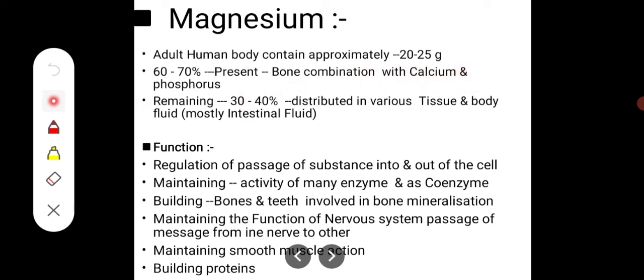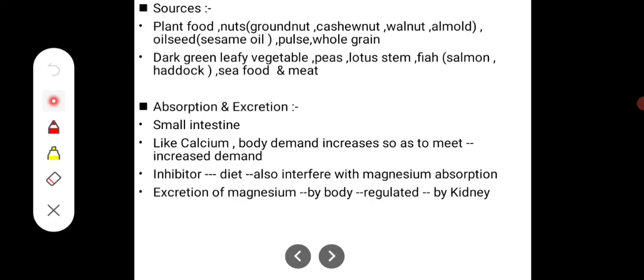Then maintaining the function of the nervous system and passage of messages from one nerve to another. Maintaining smooth muscle action and building protein, magnesium helps.